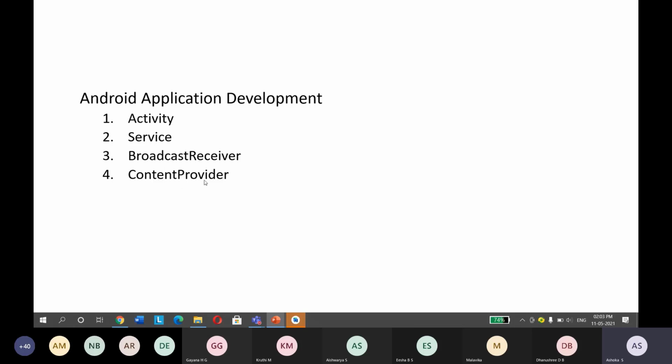And the content provider will provide you the content. Whatever information you require, this is nothing but a database. A content provider provides you data.